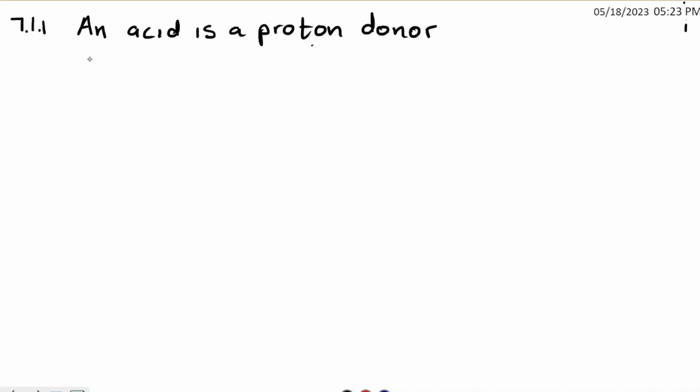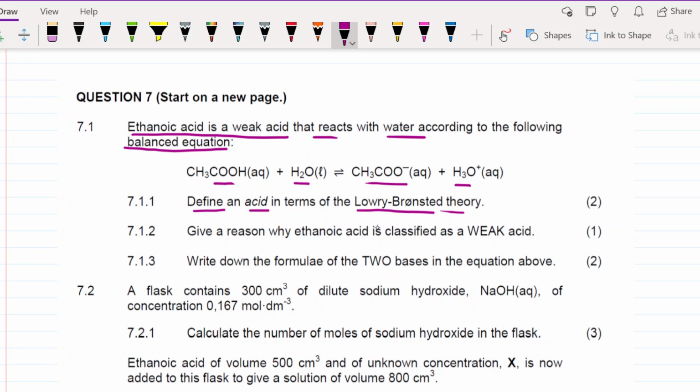But if they ask for the Arrhenius acid definition, then you say an acid is a substance that produces hydrogen ions in an aqueous solution. Should they ask for the Arrhenius definition of a base, then you say a base is a substance that produces hydroxide ions in a solution. So you must be able to define acid and base according to Arrhenius and Bronsted. So let's look at 7.1.2.